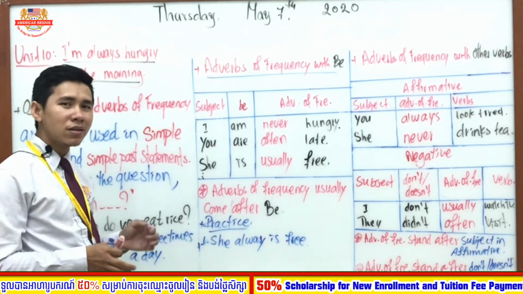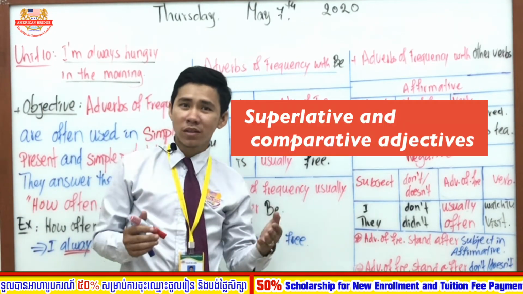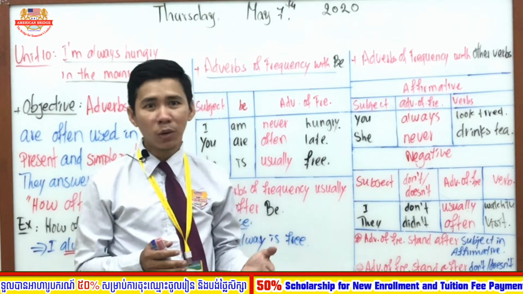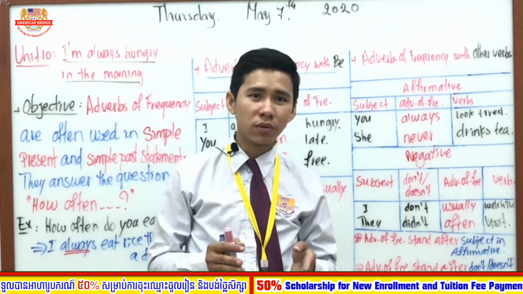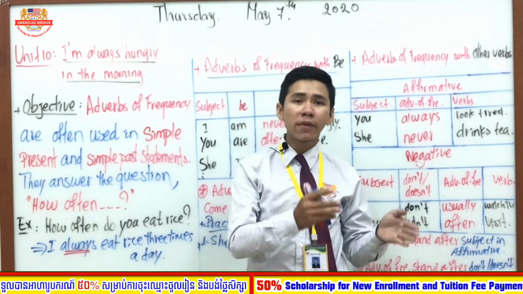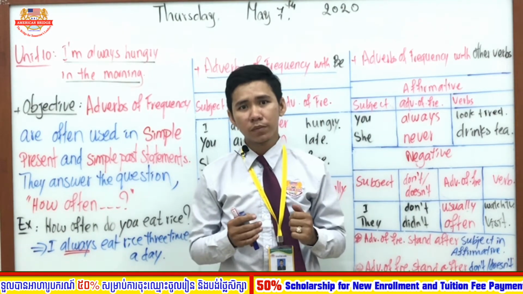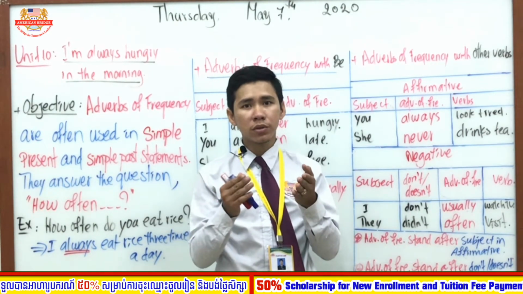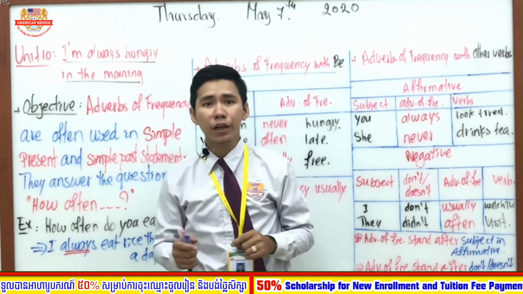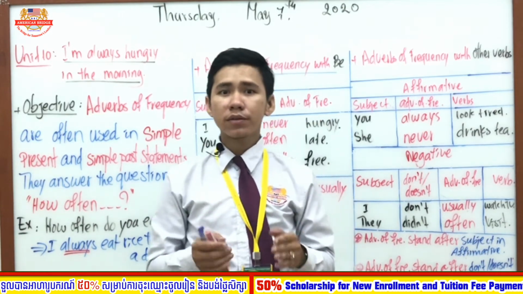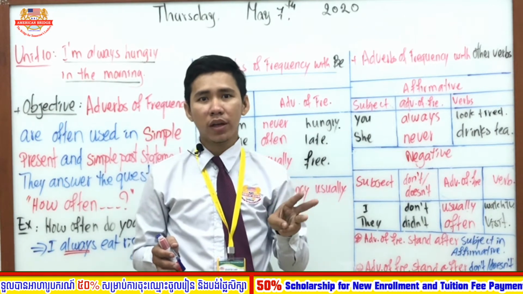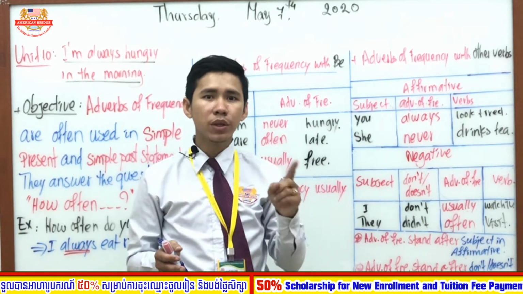In the previous lesson we studied superlative and comparative adjectives, and today we are going to continue to the next lessons. But first, a short review about comparative and superlative. Comparative is used to compare things to things and people to people. However, superlative is used to compare three or more things or people in order to find the one in a group. As you have seen in the formula, in comparative we use adjective with -er and more, and in superlative we use adjective with -est and most.